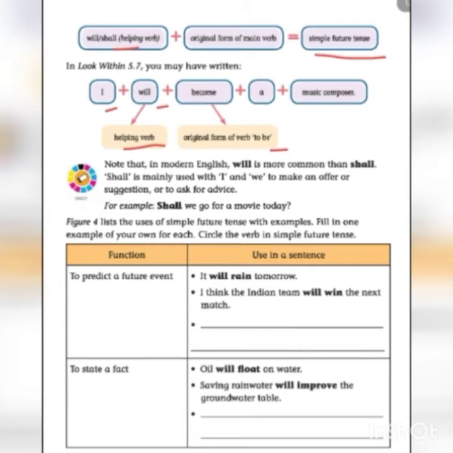Note that in modern English, will is more common than shall. Shall is mainly used with I and we to make an offer or suggestion, or to ask for advice. So we use shall mostly with I and we for an offer or suggestion, or to ask for advice. For example, shall we go for a movie today? So we are asking in question form.